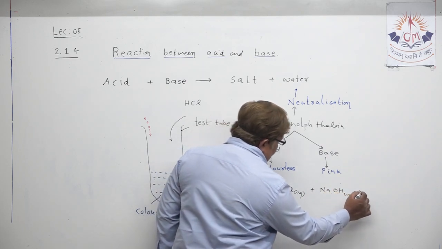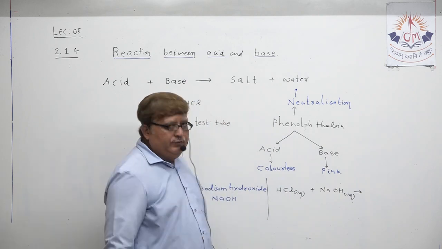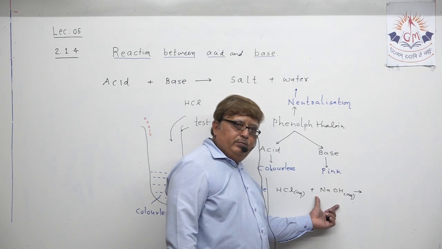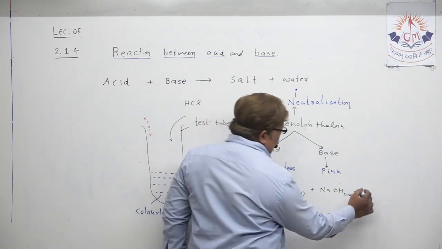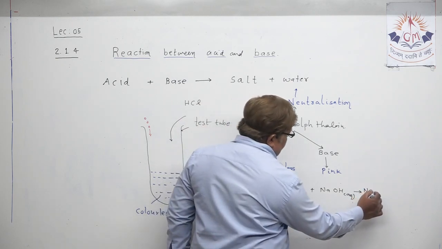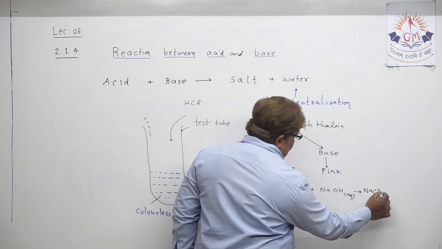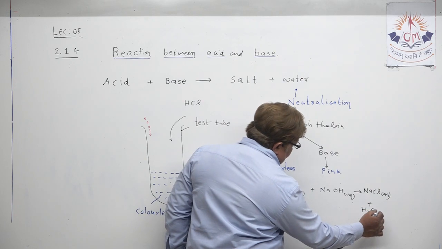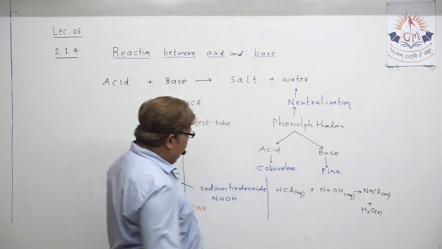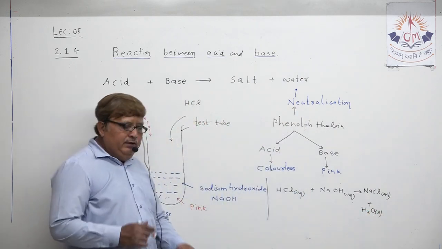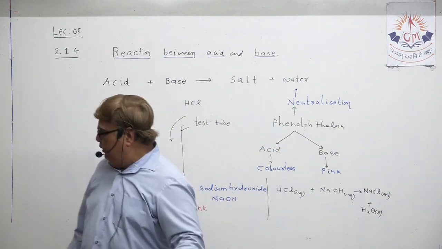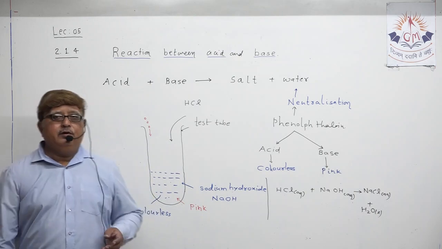When reaction takes place between these two, they chemically destroy each other's property and ultimately form NaCl, that is salt, plus water, H2O. That's why this is called neutralization reaction.